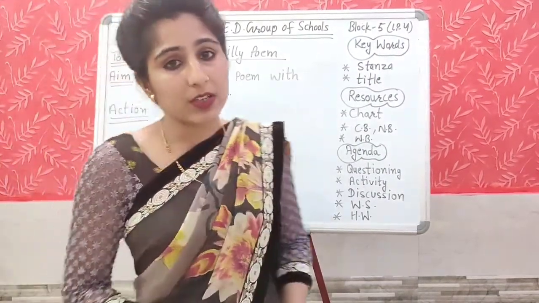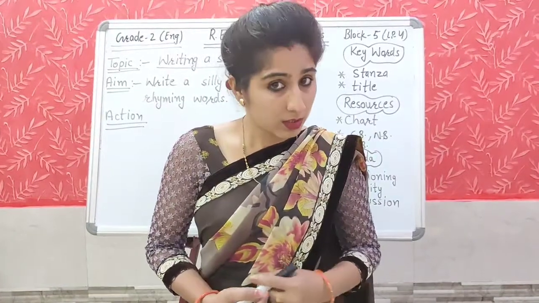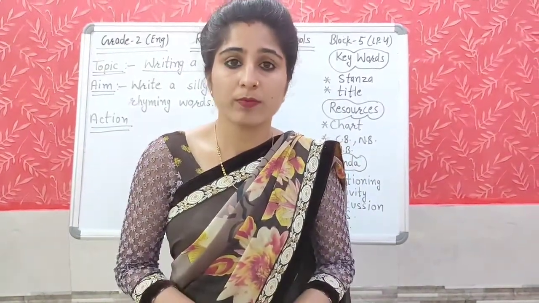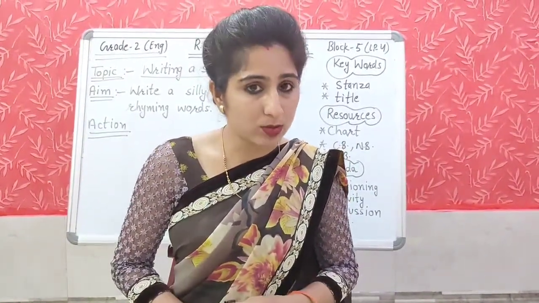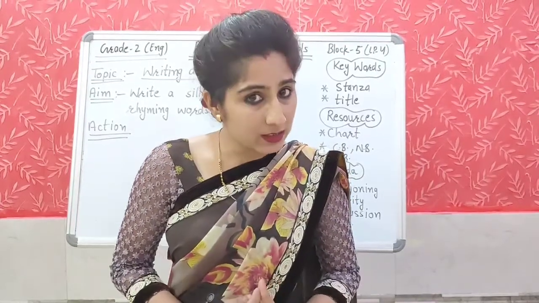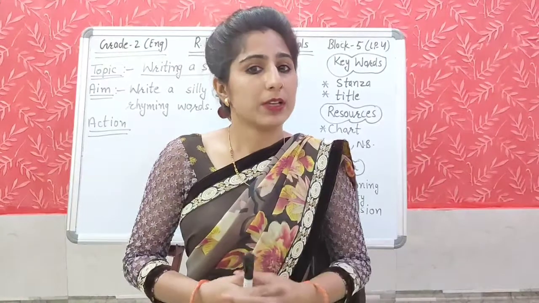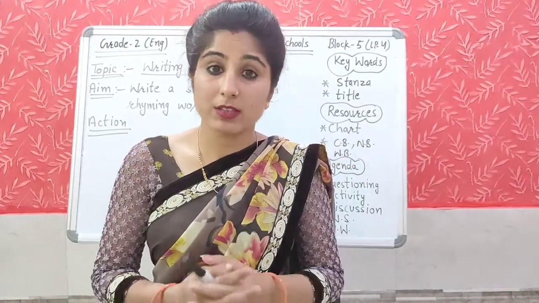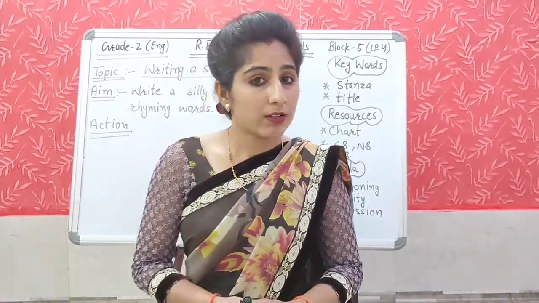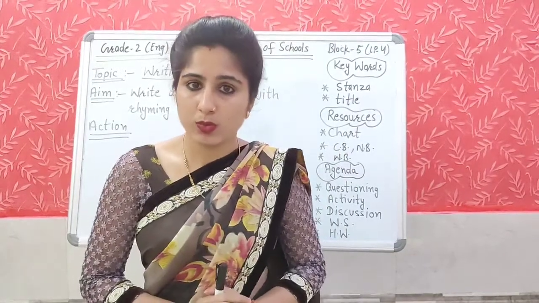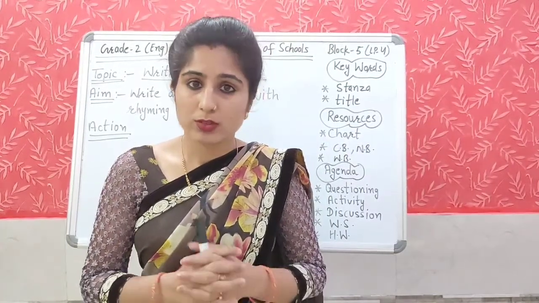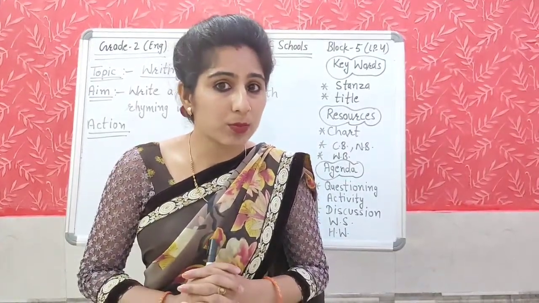Okay, rhyming words you have learnt in the previous class also. Same sound, different spellings, and same spellings and same sound also. So today, by using the rhyming words, we will make a silly poem. The poem you have read now in Something New was a silly poem. Why was it a silly poem?